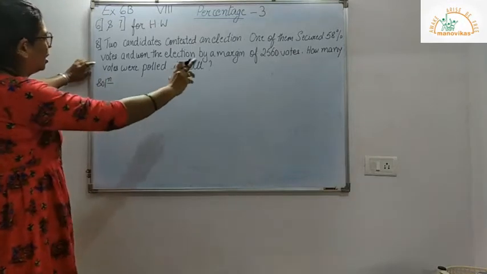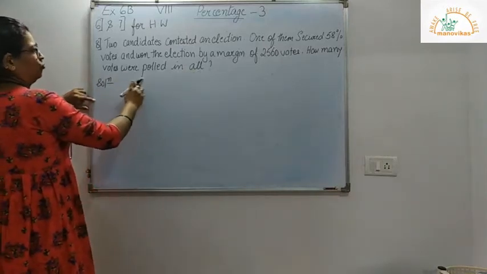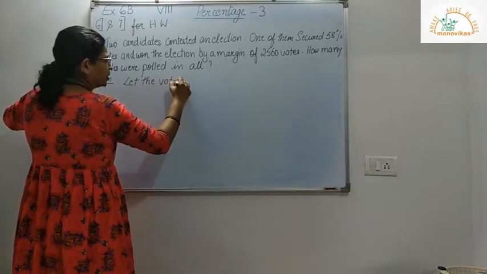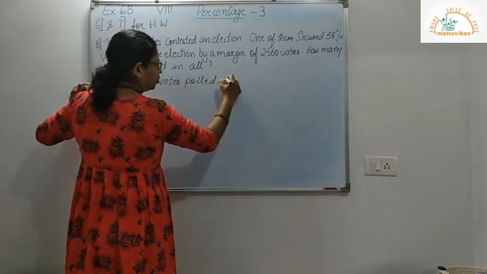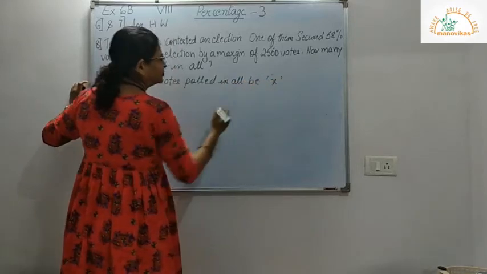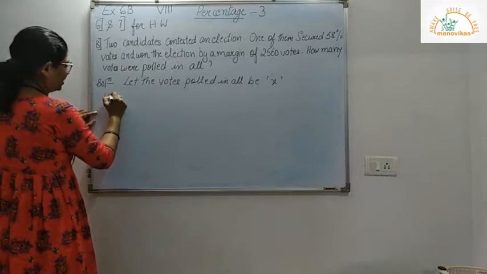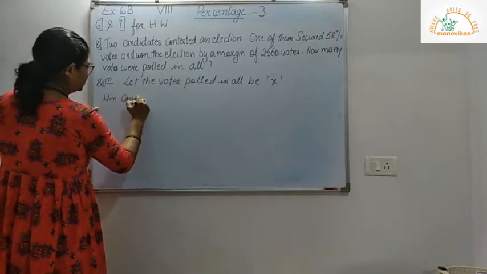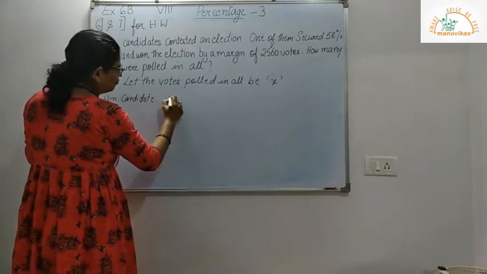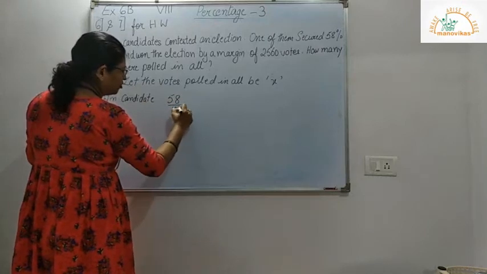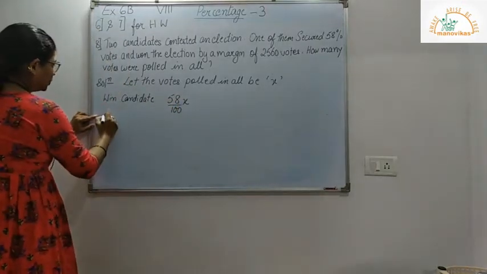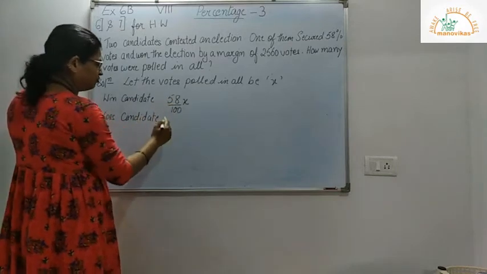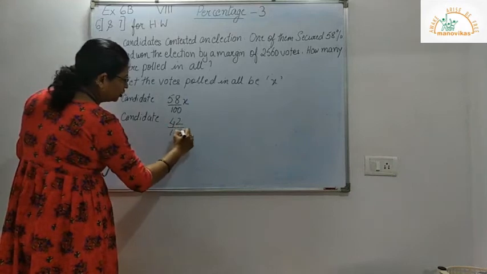First we will write how many votes were polled in all. So let the votes polled in all be X. Now the winning candidate percentage is 58% of X. So the losing candidate percent will be 100 minus 58, that is 42% of the total.